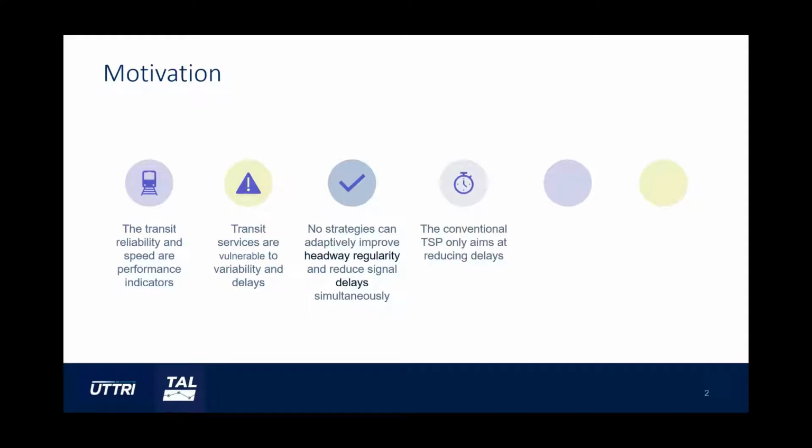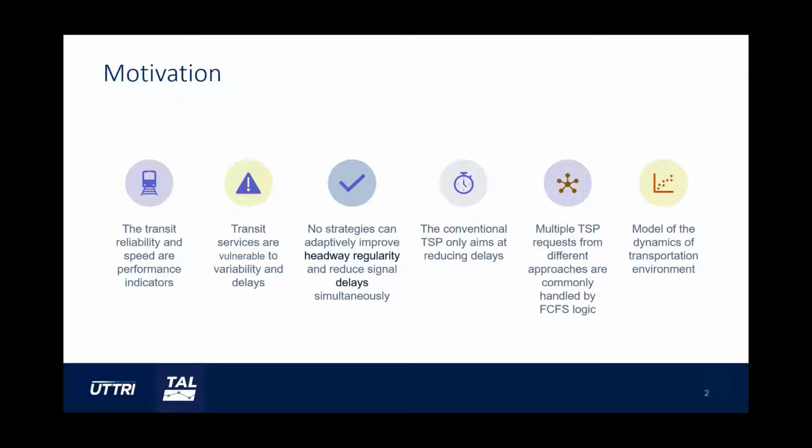Fourth, although there are TSP applications that address transit reliability, the majority of TSPs in the field focus on reducing delays only. And fifth, simple first-come-first-serve logic is often used to handle multiple TSP requests from different approaches, regardless of real-time performance.